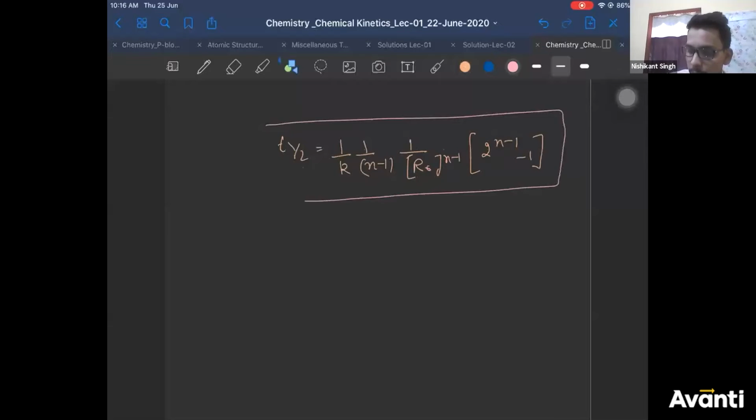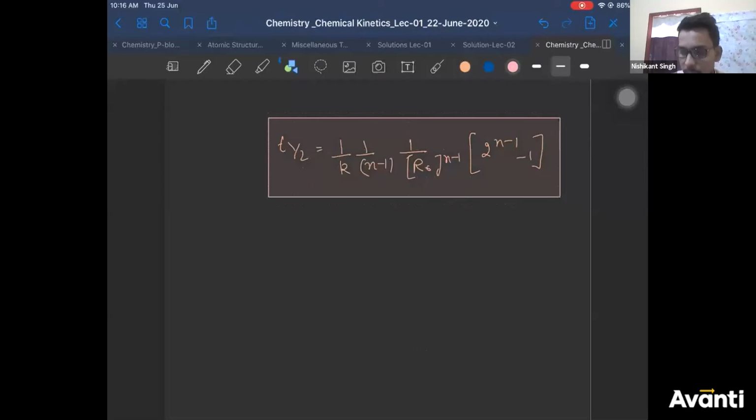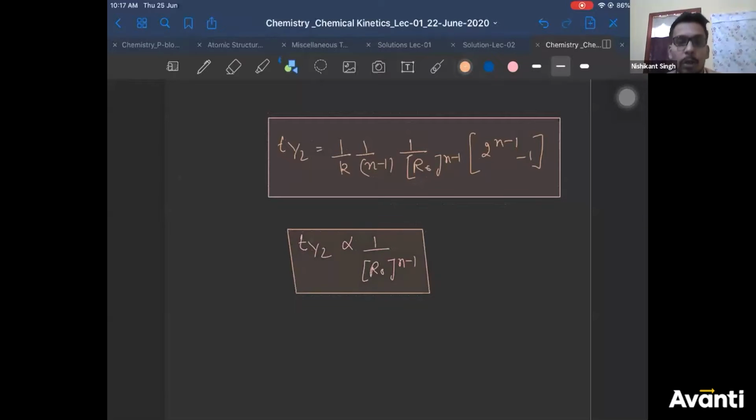Now, what do you need to learn here? See carefully. n minus 1 is constant, n is a number, constant, K is constant. So T half is proportional to 1 by R naught power n minus 1. This is very important. Now, can you tell me what is your R naught? R naught is your initial concentration of reactant. What is your R final? R final is the final concentration of reactant, which is R naught minus X.